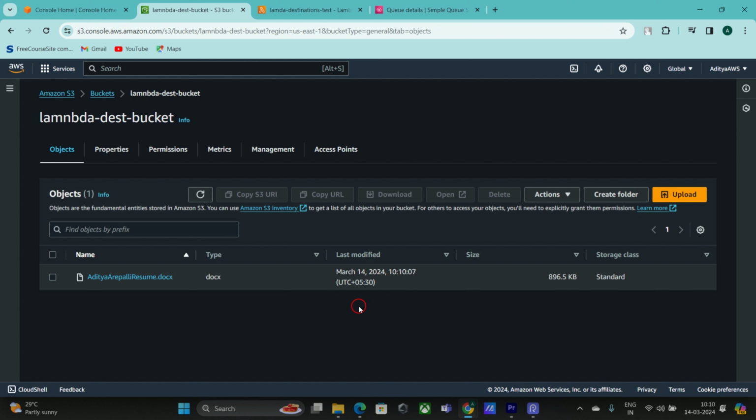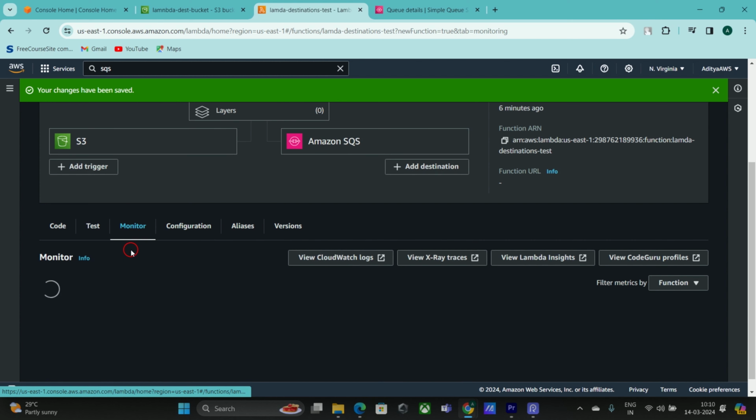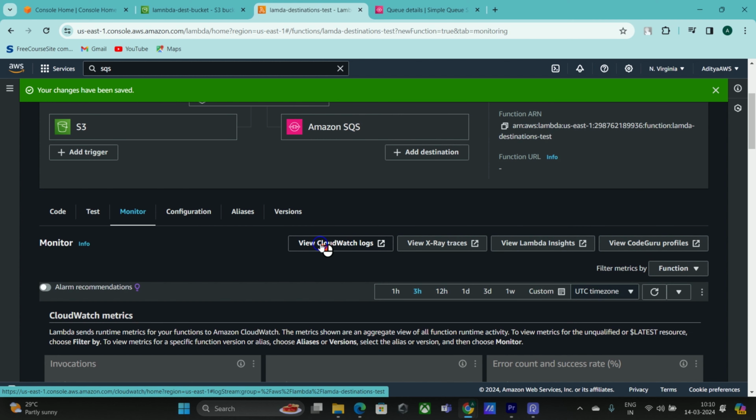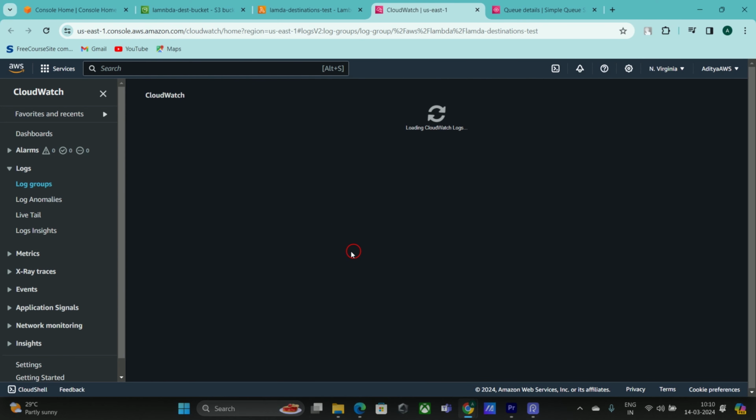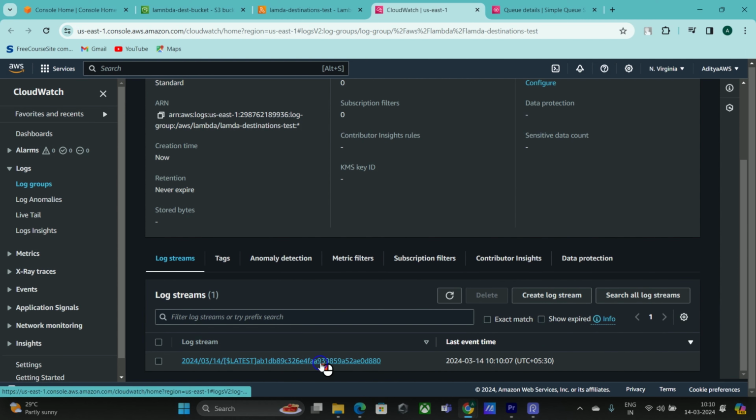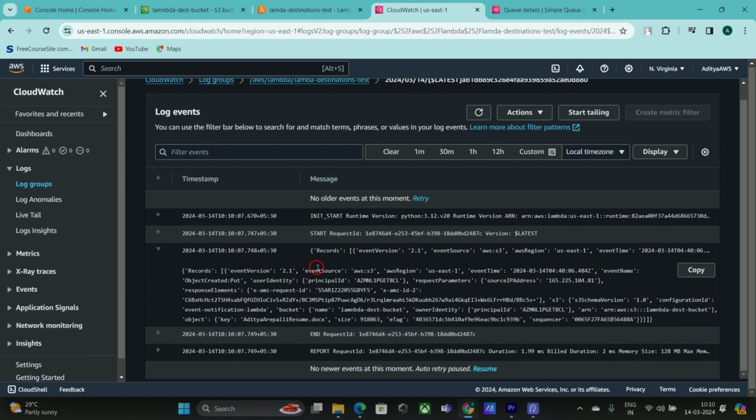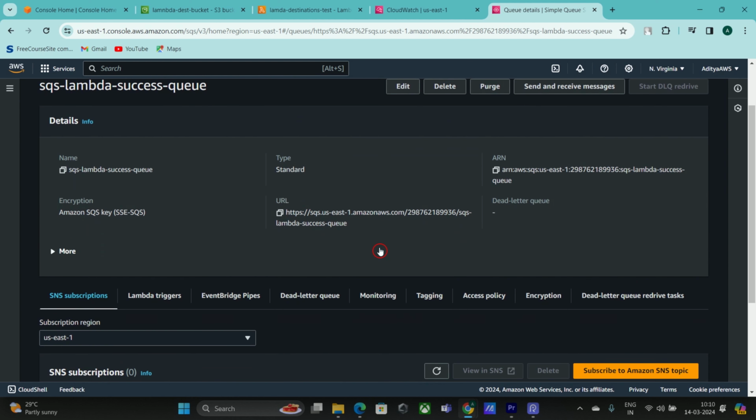We'll see whether it triggered our Lambda or not. You can confirm that by going to the monitor section and opening CloudWatch logs. Inside, you can check whether a log stream was created. And if you see here, a new log stream was created. I'm opening the log stream, and you can see it got invoked successfully, and also from which event we're getting the invocation and what file we uploaded. That information is displayed here. Now we'll go to the queue to see whether it is there or not.